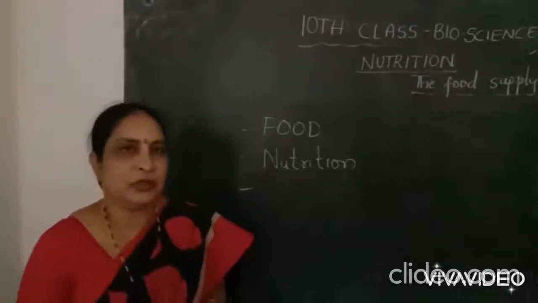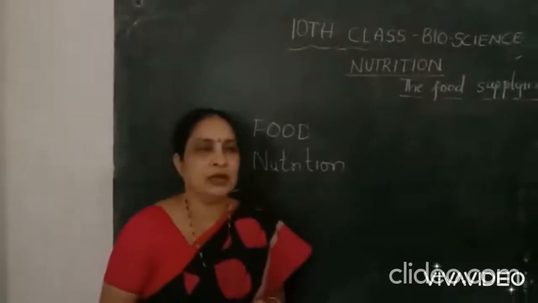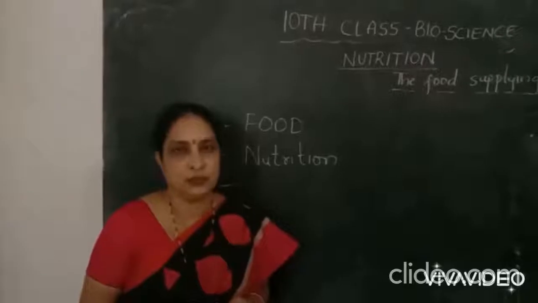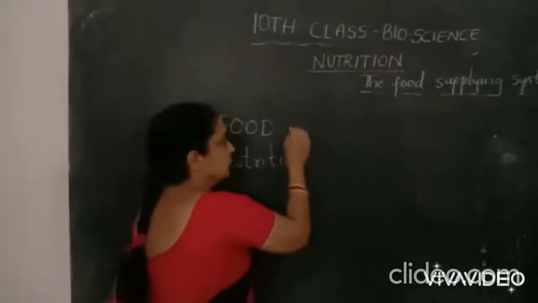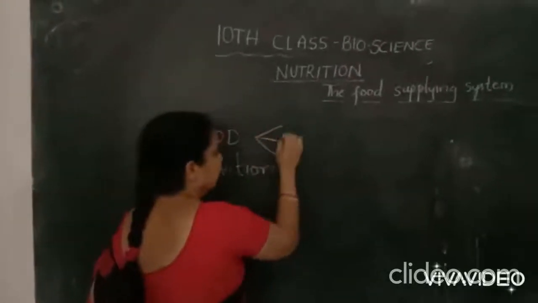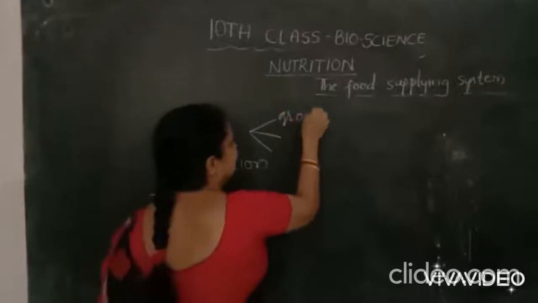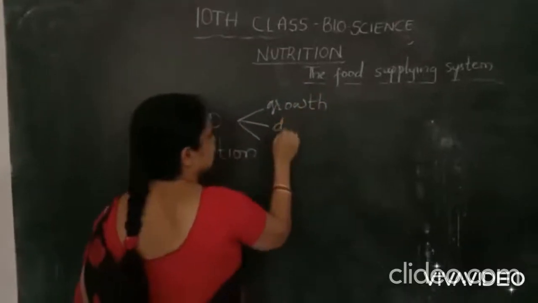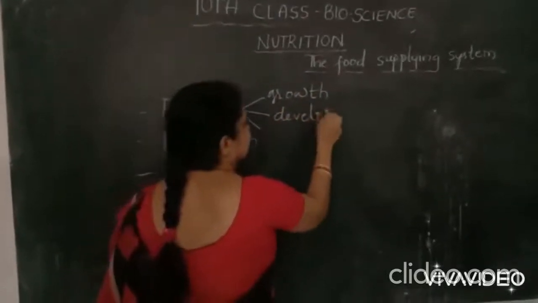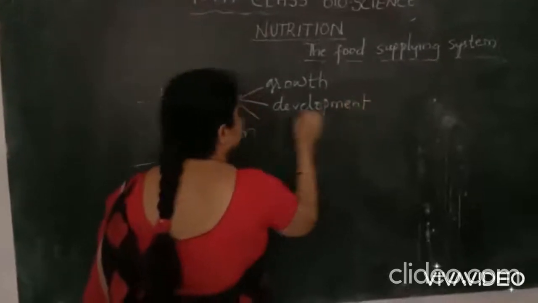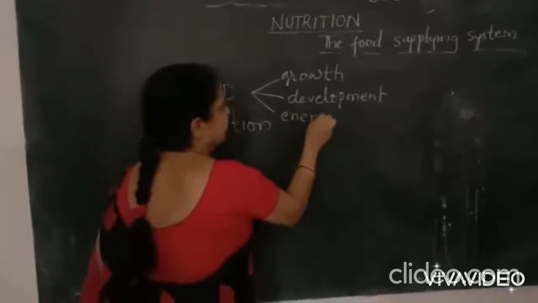All the organisms, all living beings, need food for growth, development and energy, and repair also.